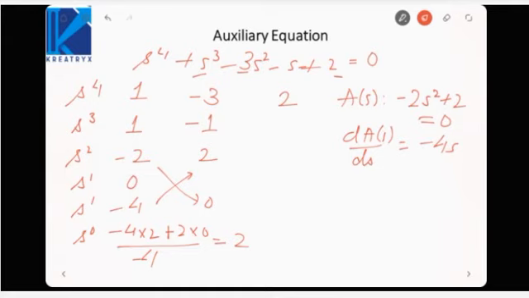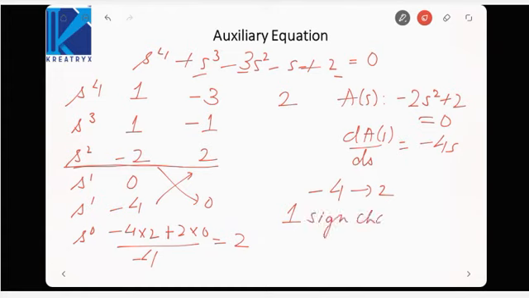So now this is my auxiliary equation. If you see below the auxiliary equation, there is one sign change, that is from minus 4 to 2. If this is one sign change, that means there is one right half pole which is symmetrical to one left half pole. So these will be two poles.